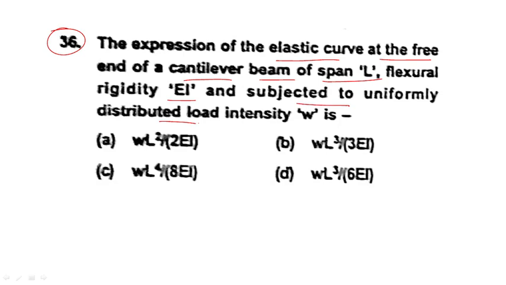This is a cantilever beam with UDL, with load W and span L. The deflection at the free end, delta A, is equal to WL raised to 4 divided by 8 EI.